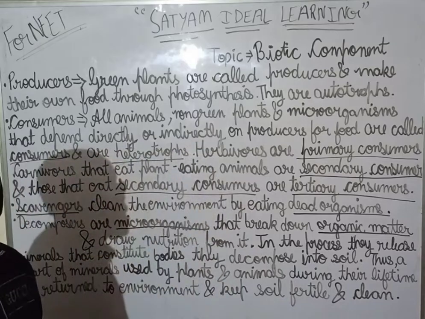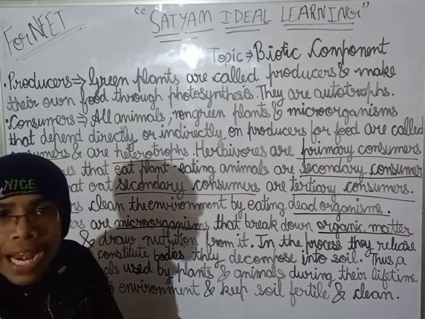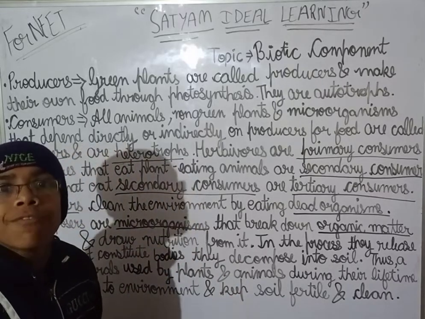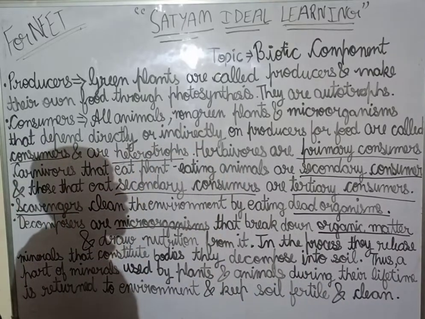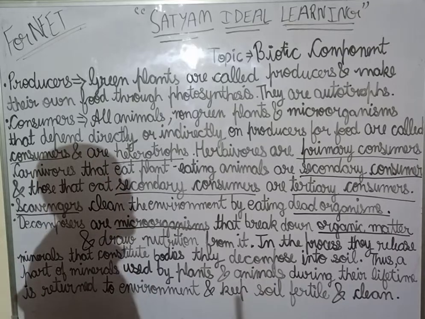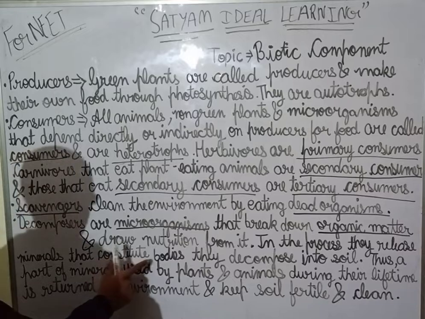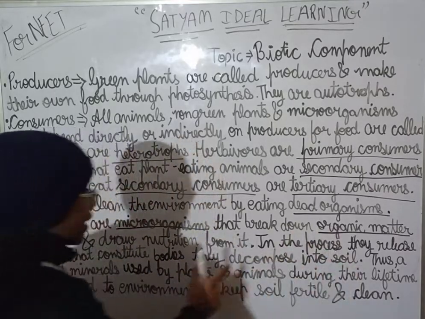They release the nutrients and minerals that constitute the bodies they decompose into the soil.